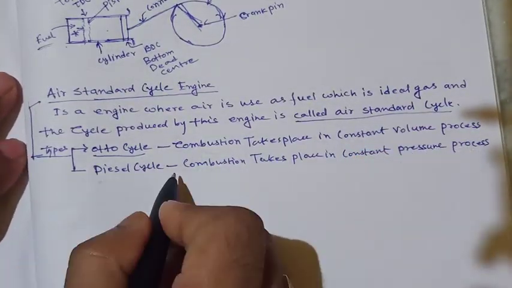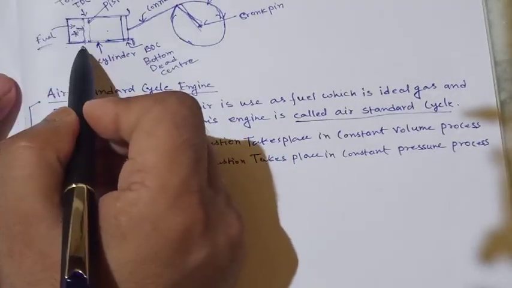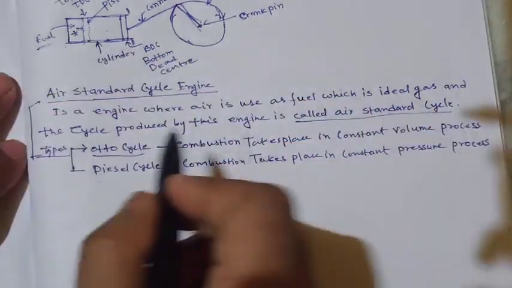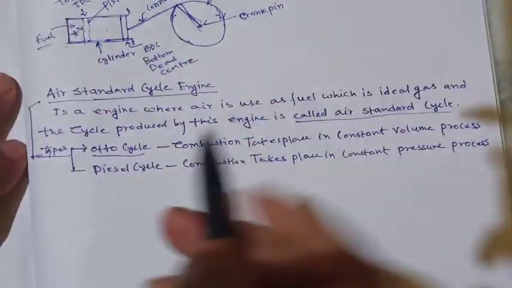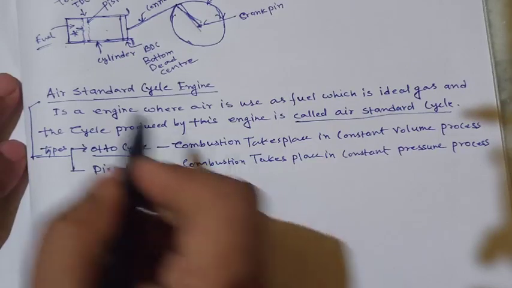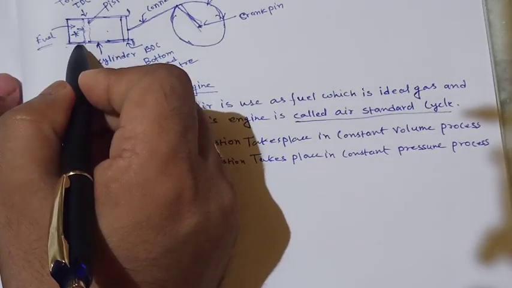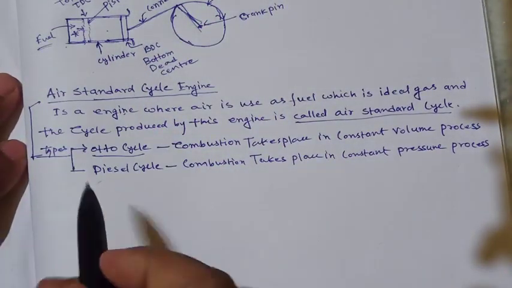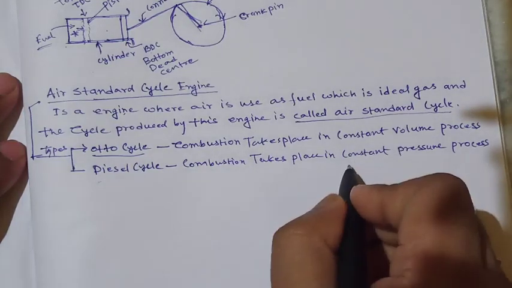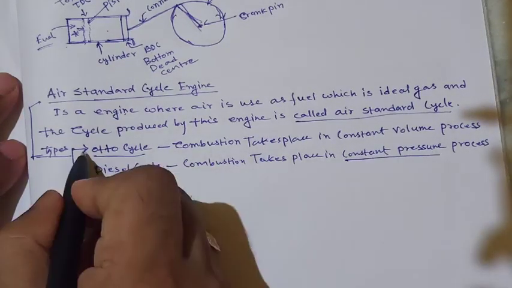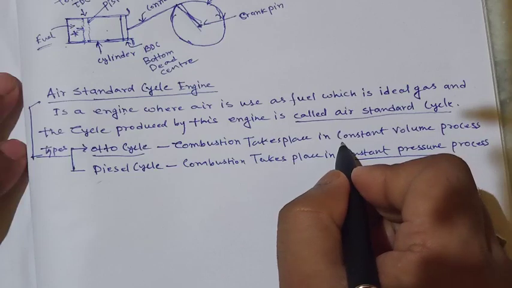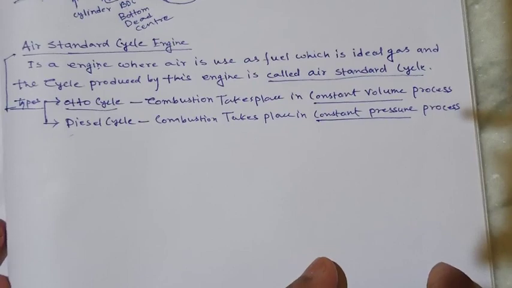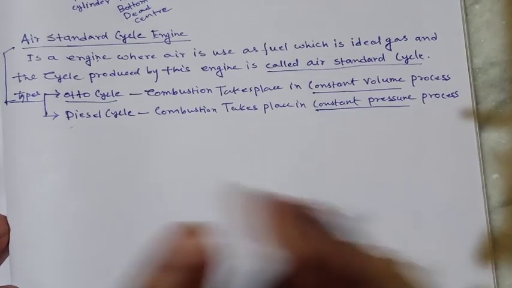And for the diesel cycle, when the combustion takes place, the volume will change. When volume changes, pressure will be constant, because the combustion takes place and the piston is moving. So for the diesel cycle we have to consider the constant pressure process, and for the Otto cycle we have to consider the constant volume process. Okay. Now next I am going to the Otto cycle.